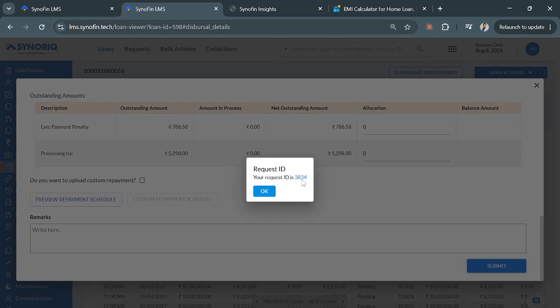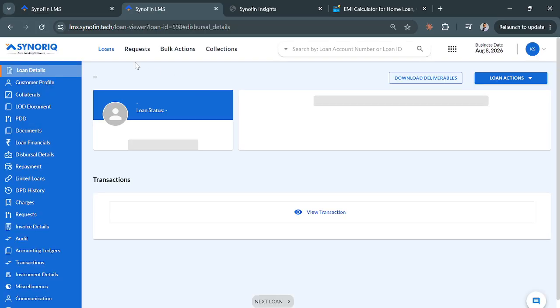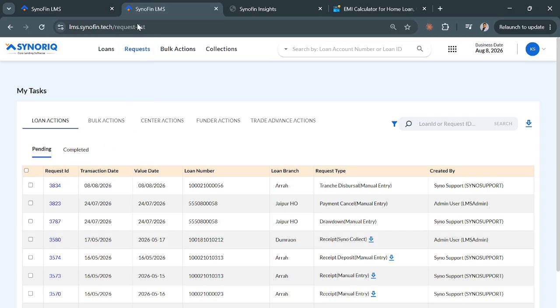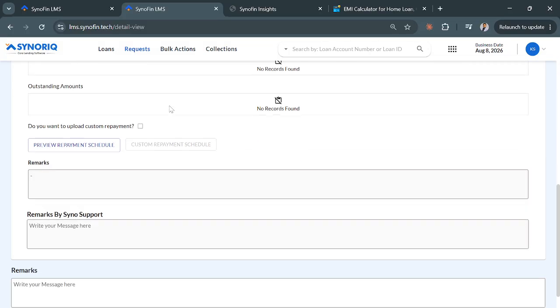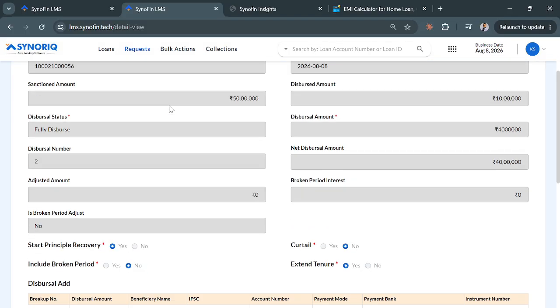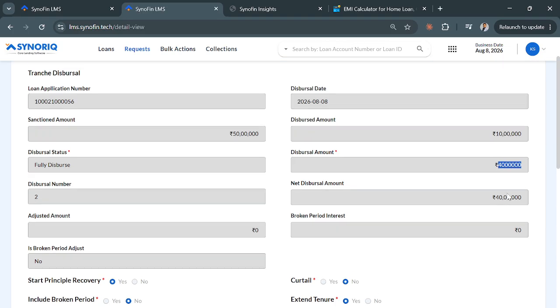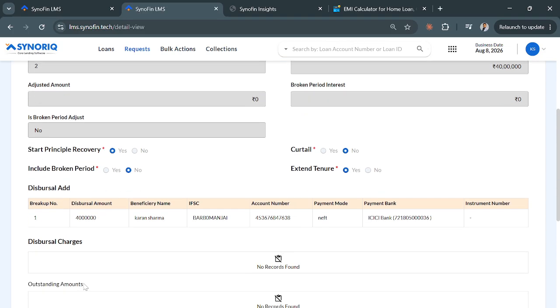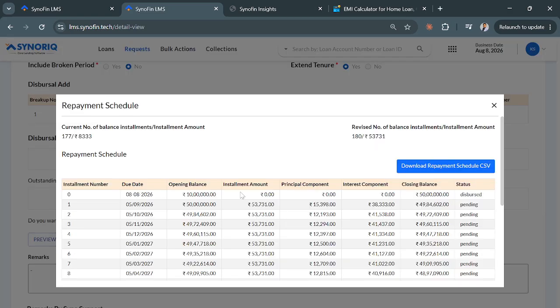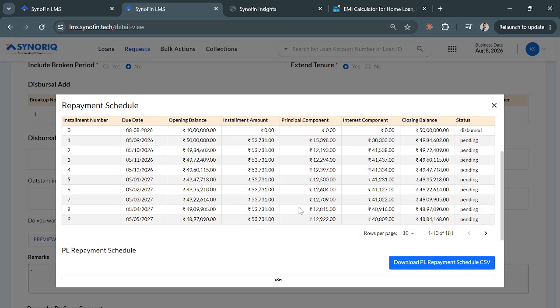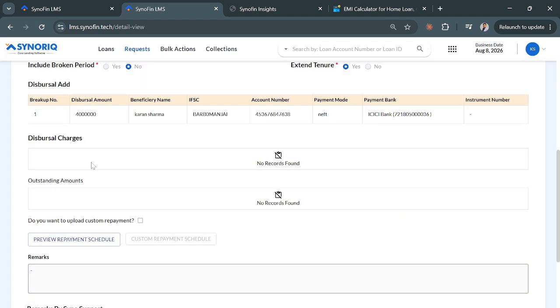Can you approve it, Sajid? Is it auto approved? No, it is not auto approved. So the checker would see this screen. Checker would see the tranche amount, whatever maker has given, added everything along with the repayment schedule. Checker would see this repayment schedule also. Approved. So let's go to the loan.